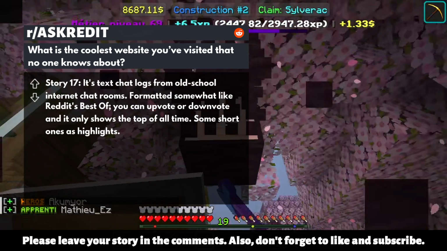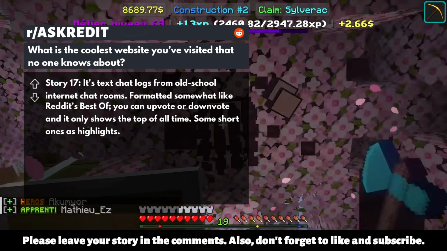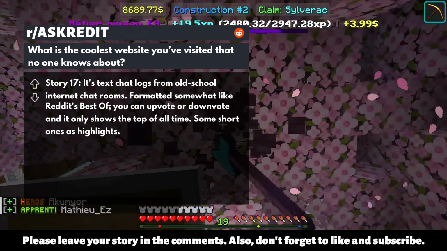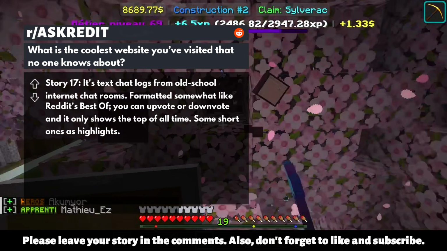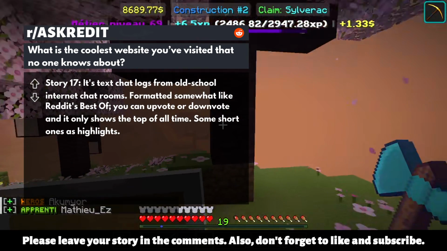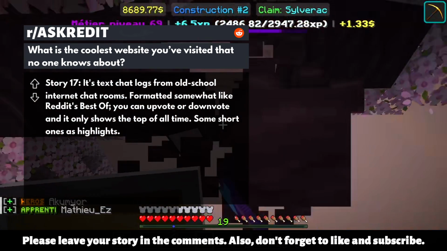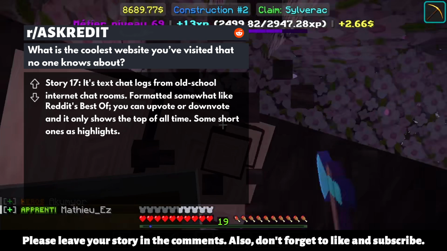Story 17. It's text chat logs from old-school internet chat rooms, formatted somewhat like Reddit's best of. You can upvote or downvote and it only shows the top of all time. Some short ones as highlights.